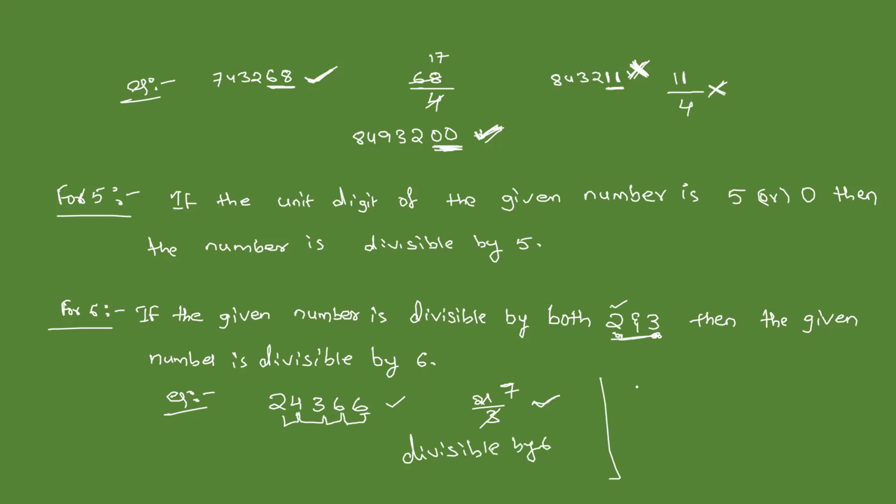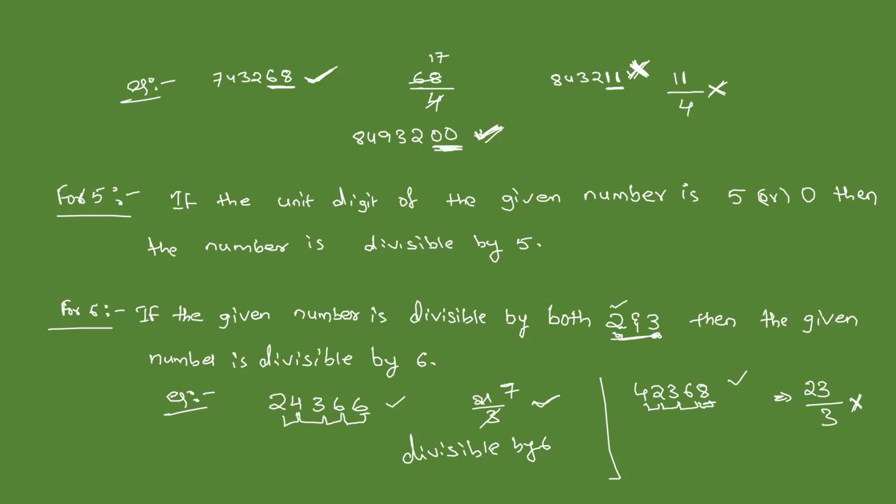Similarly, let us take one more example, something like this. 42368. This is an even number. Obviously, it will be divisible by 2. Okay, no problem. Now we will check whether it is divisible by 3 or not. 4 plus 2, it is 6. 6 plus 3, 9. 9 plus 6, 15. 15 plus 8, it is 23. Is 23 divisible by 3? No. 23 is not exactly divisible by 3.